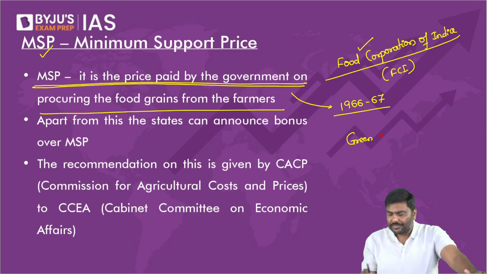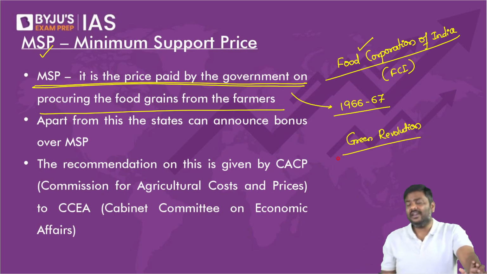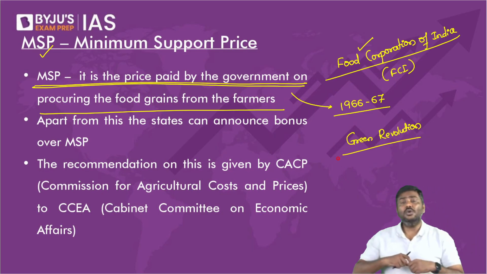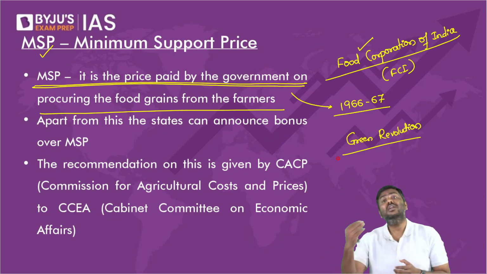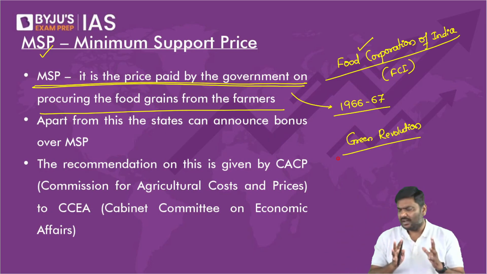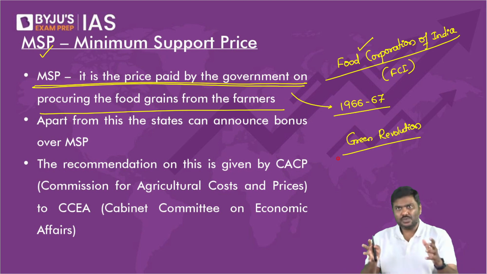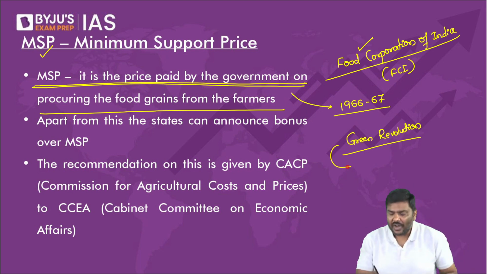Now, let's start. Food Corporation of India, on behalf of the Government of India, will go to the market and procure the food grain. That's the basic idea. MSP is the price paid by the government on procuring food grains from the farmers. We introduced the concept of MSP back in 1966-67.